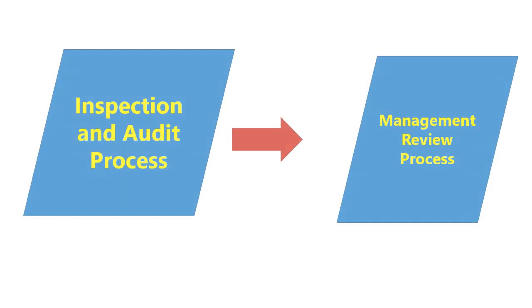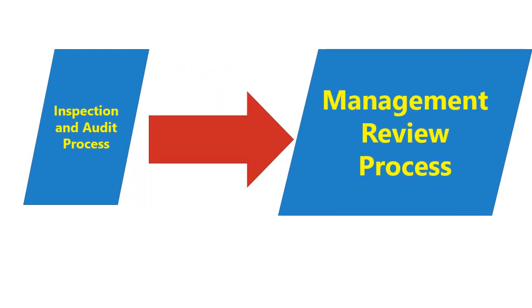If you are confused about how the output of one process can be used as input in another process, then just imagine the inspection and audit process as process number 1. Now to carry out the analysis and evaluation as part of the management review process, for example process 2, you need output from process 1, that is results of the inspections and audit. Process 2 is directly connected to process 1 and is also dependent on process 1. If inspection and audit process produces poor results, then the management review process, which is dependent on process 1, will also have poor performance.